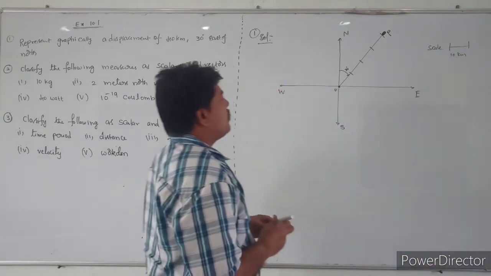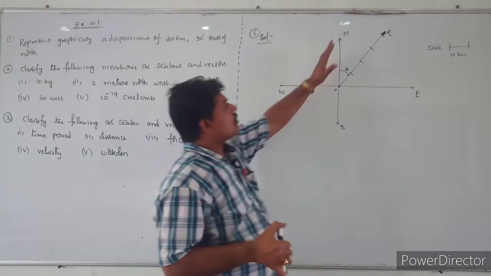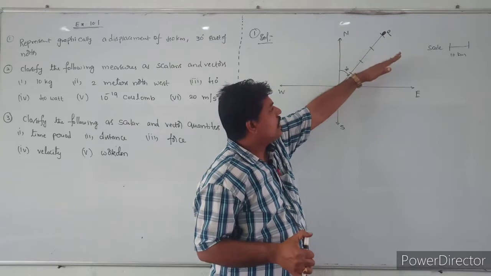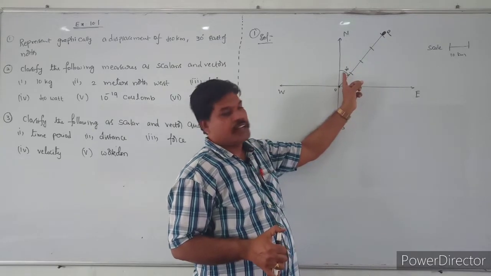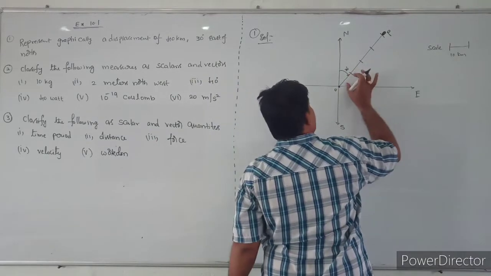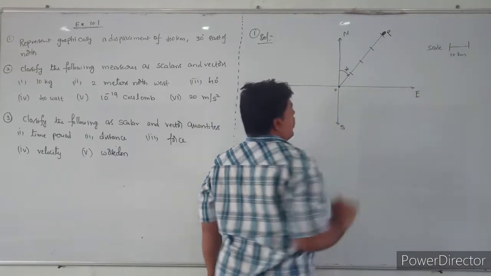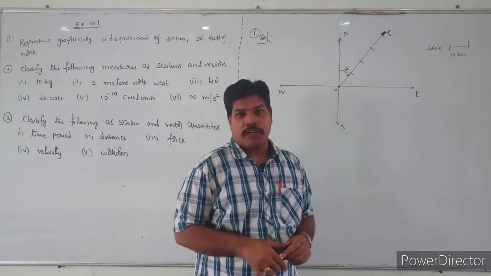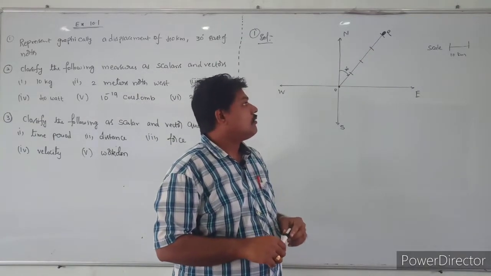So here, north of east is the direction of movement, and the degree given is 30 degrees. We are taking this as 40 kilometers, that is 10, 10, 10, 10. Each division is 10 kilometers, so that is 40 kilometers. So that is the graph of that one.